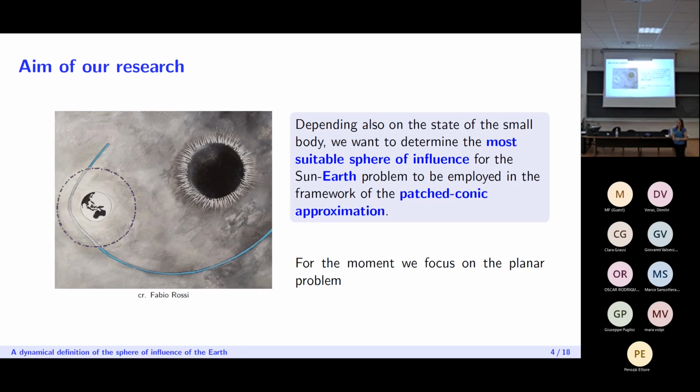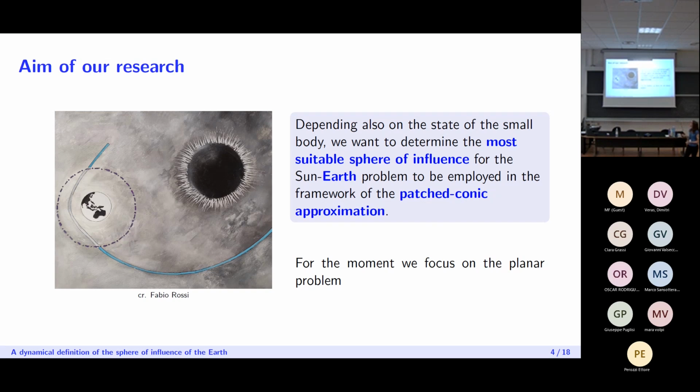Now the small body is only attracted by the planet, and so inside the sphere of influence, we have a hyperbolic Keplerian orbit of the small body around the Earth. And then once we leave the sphere of influence, we're back to the 2-body problem, sun, small body, and the orbit is again an elliptic orbit, which is different from the one we had before the encounter.